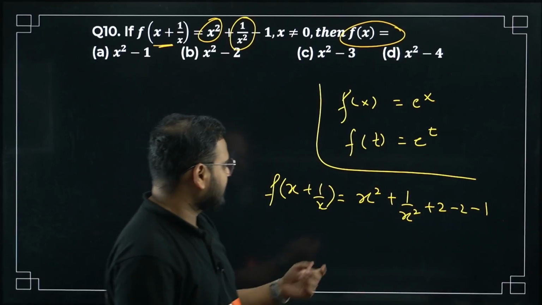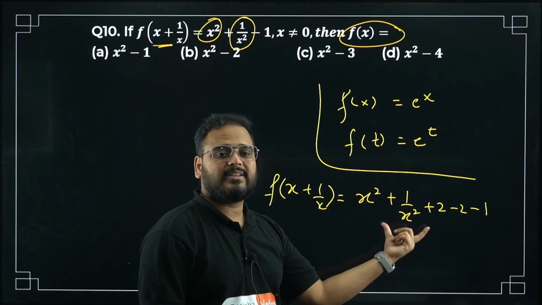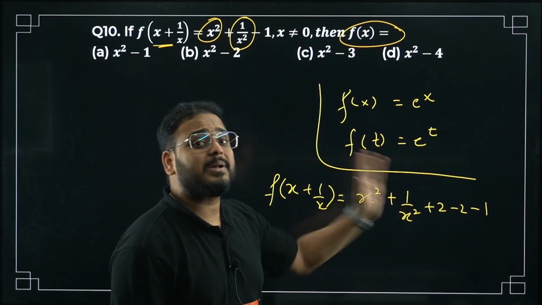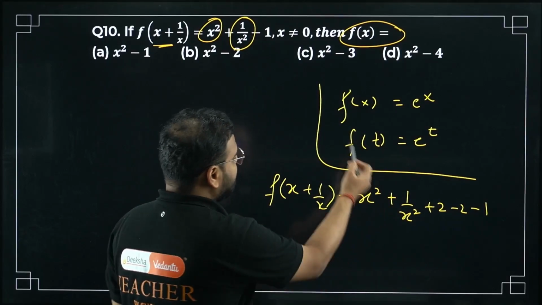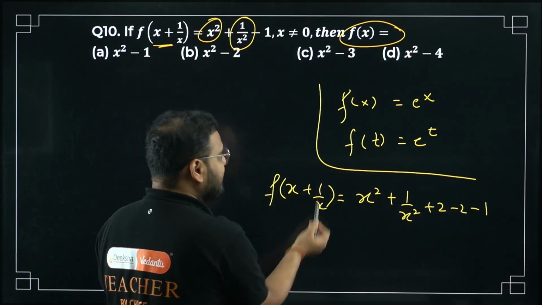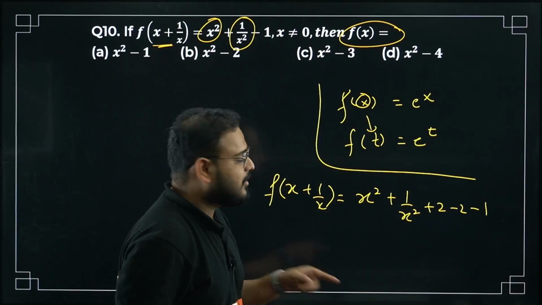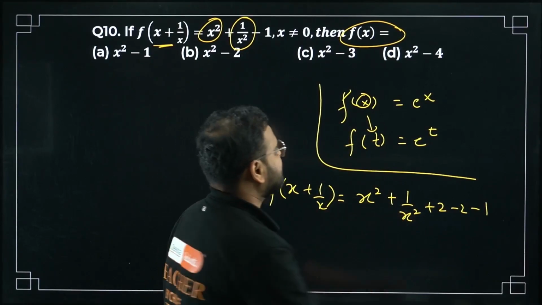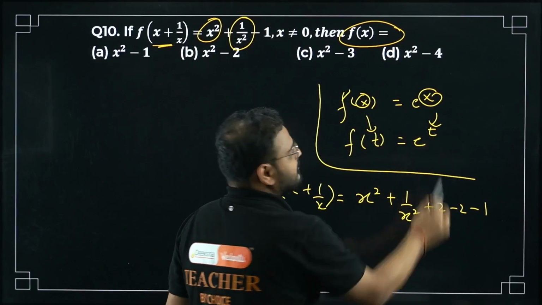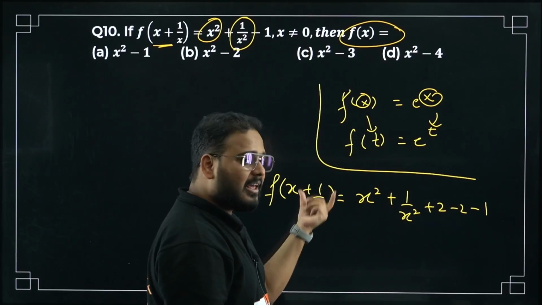Why? Think about it. I have x plus 1 by x. I want to make this whole thing in terms of x plus 1 by x so that I can replace the entire variable. I cannot just replace x. Can I replace only x? No, I have to replace the whole thing. I'm replacing this whole thing by t. So I have to make this whole thing in terms of that. See here, x became t. So I can replace this whole thing by another variable.